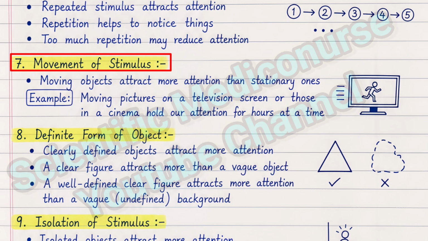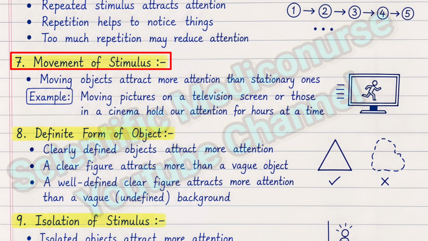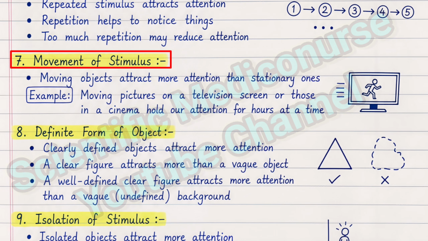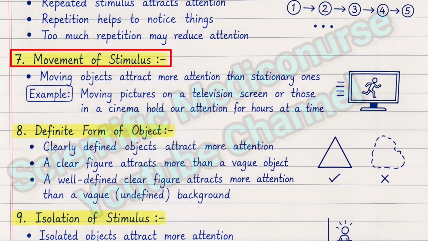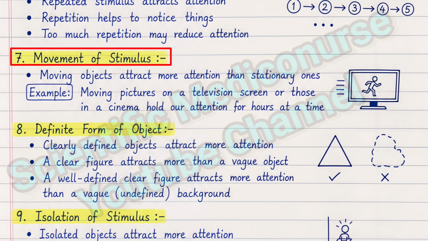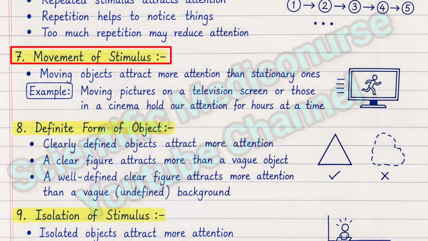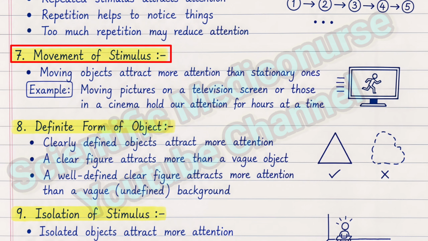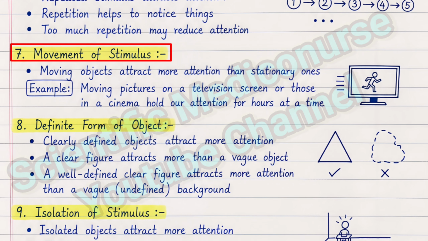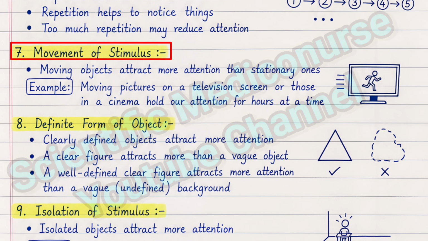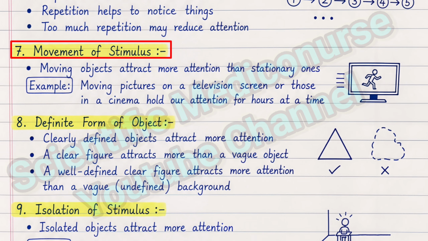So the object or stimulus which is moving frequently can get and sustain our attention. For that reason only we watch 2 hour movies without getting distracted, because in movies everything will change very fast and there will be a movement of stimulus very fast, so that keeps and sustains our attention.